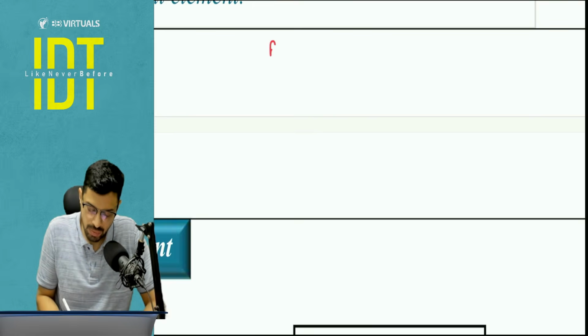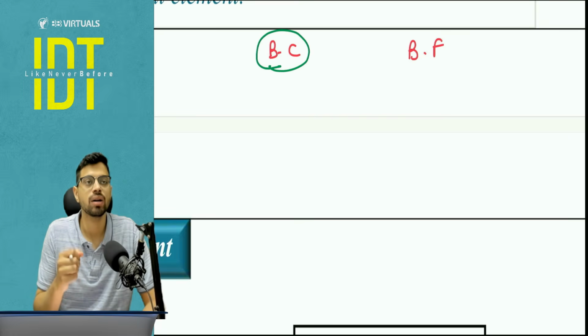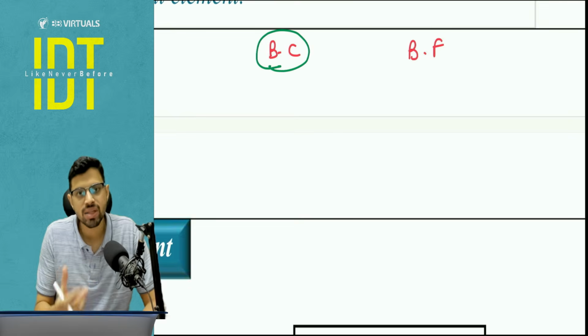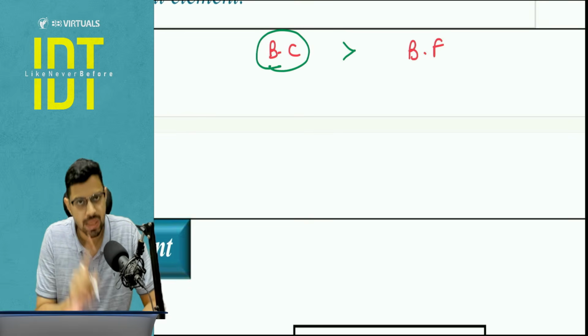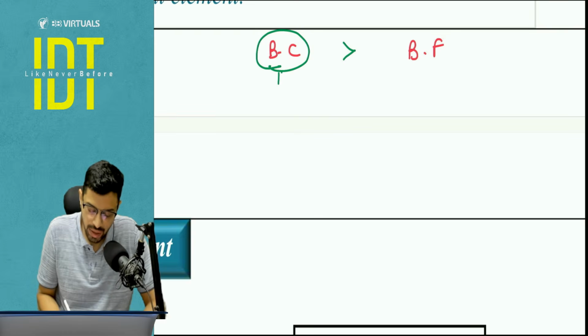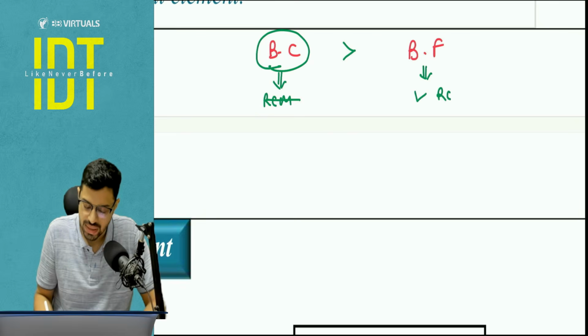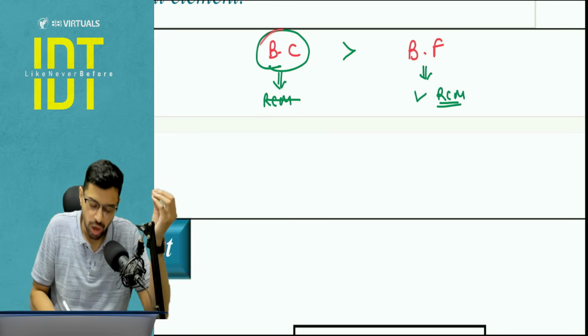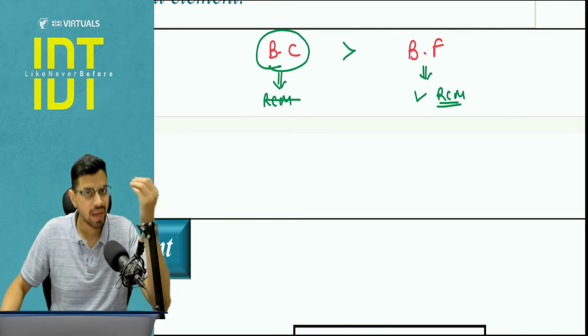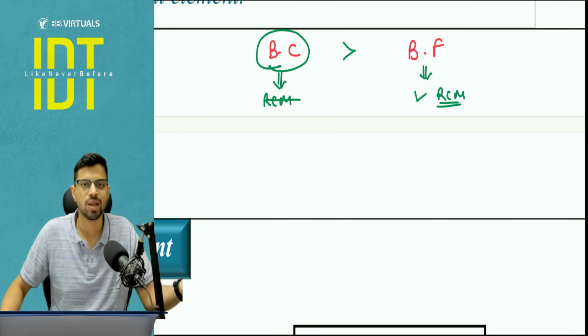Now the basic difference between BC and BF, that is the business correspondent and business facilitator, is that business correspondents have control over the funds as well. So comparatively, they are more involved in the business. They are more responsible for the business. They are conducting proper business. Hence, we don't want to give them the RCM benefit. We want to give business facilitator the RCM benefit because they are comparatively less involved. So if a person is more involved, then let him pay tax under FCM. Let him conduct his business properly, just like any other normal person.